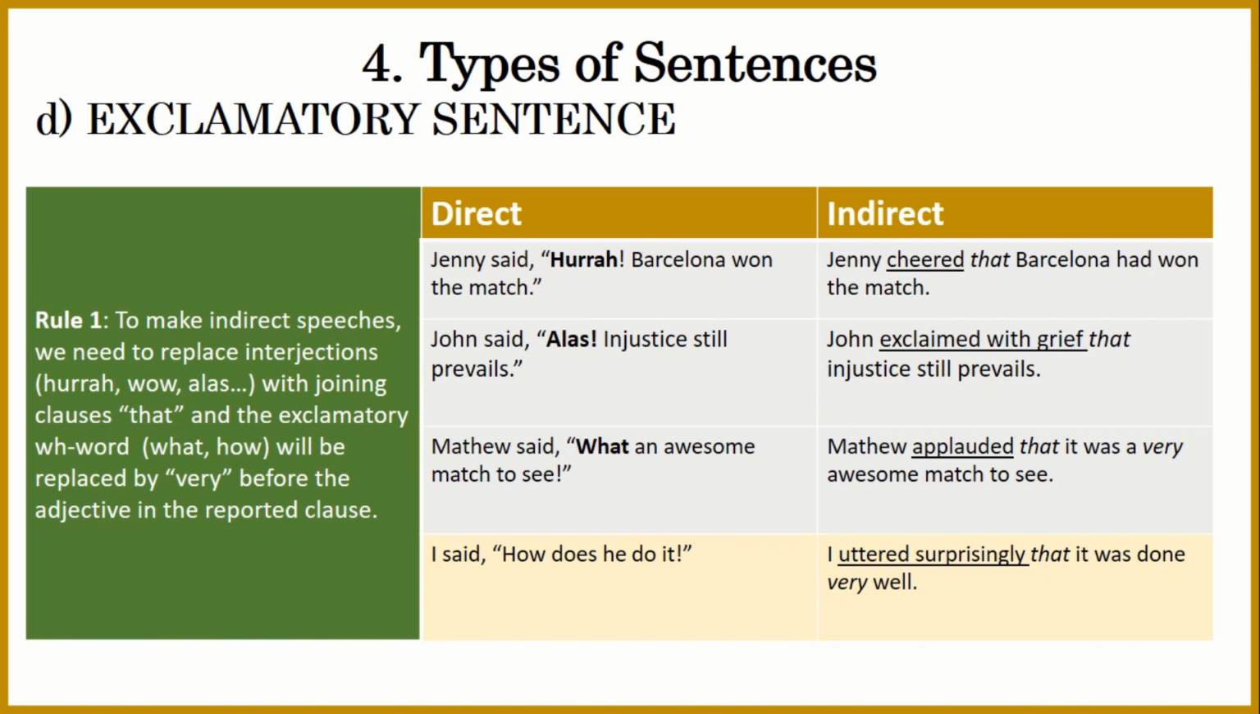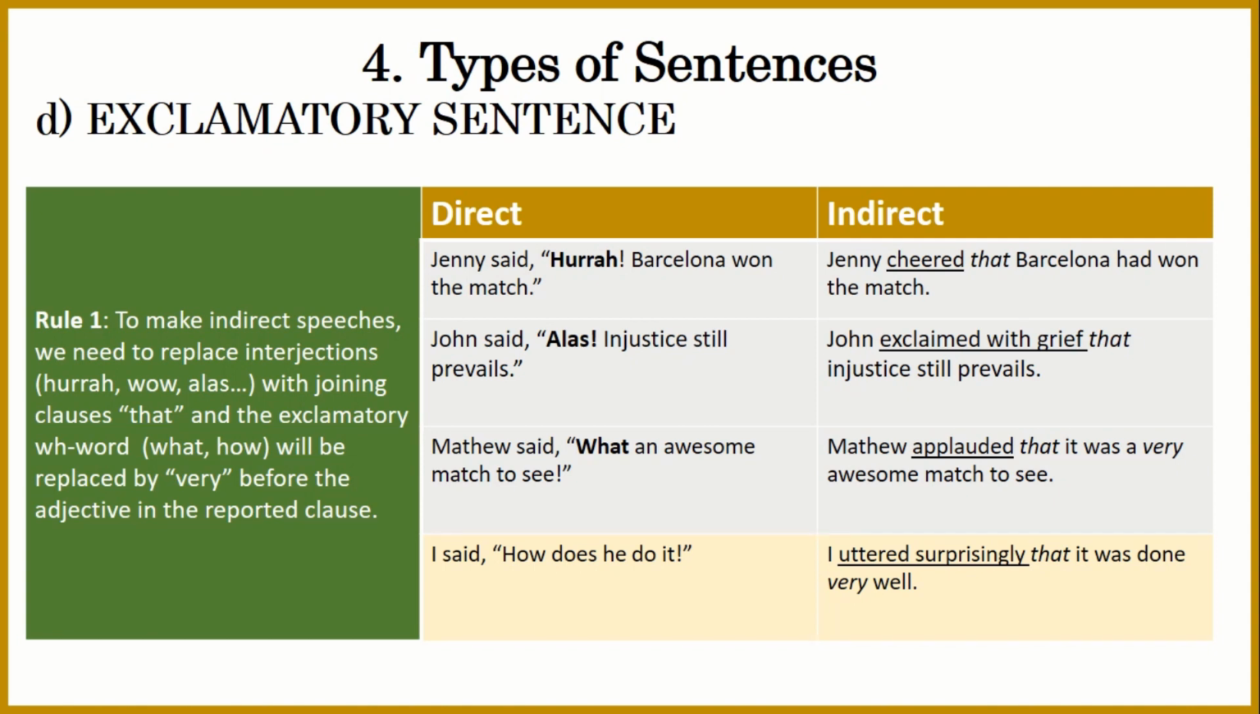Similarly, we have the second example. John said, "Alas, injustice still prevails." So basically he is expressing sadness or grief. So what I made was, John exclaimed with grief that injustice still prevails. So basically we are replacing the interjection alas with this proper expression, exclaimed with grief, and after that we are using the word that. So this is how it works.